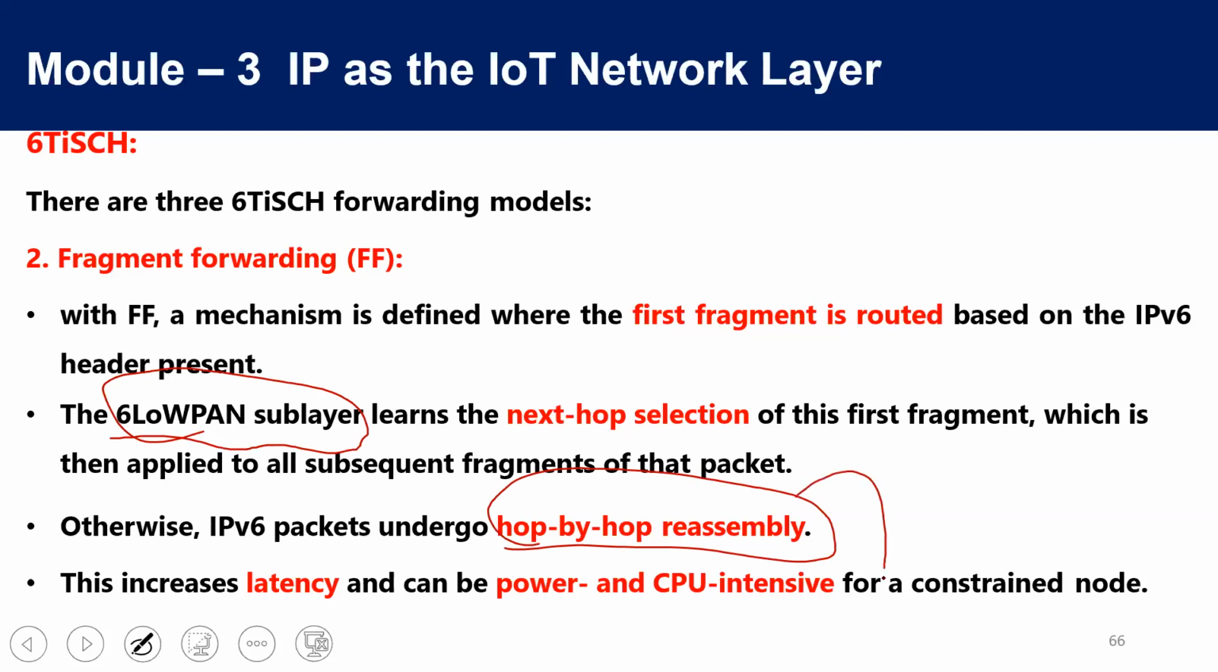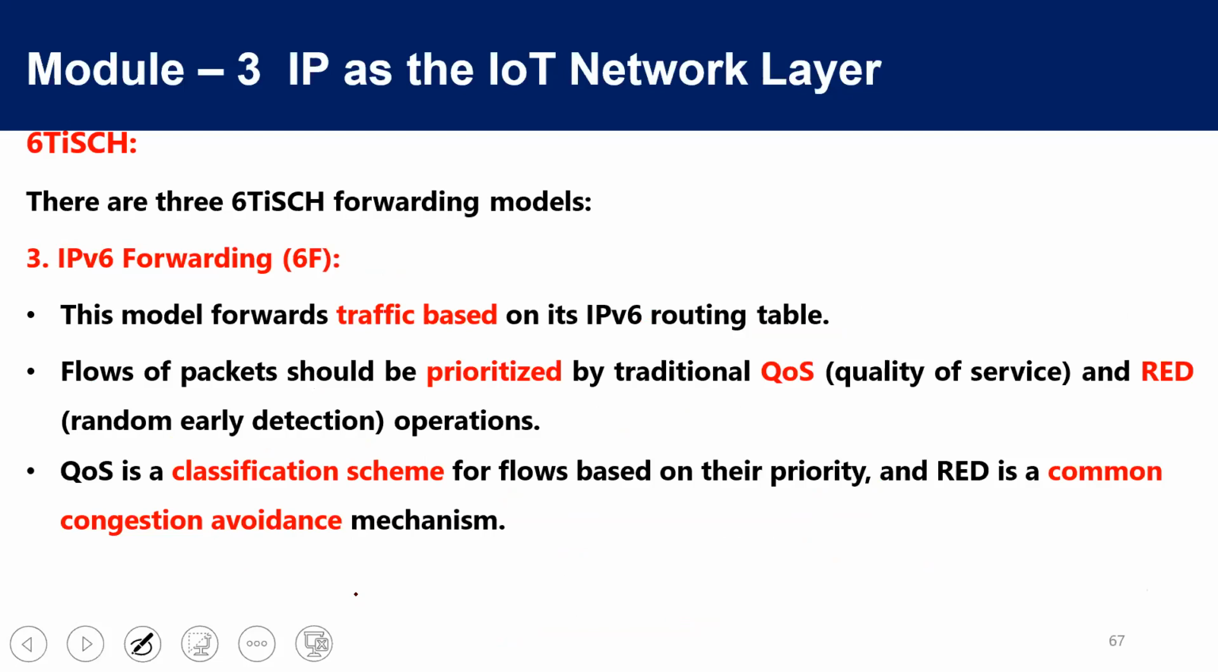If you go for reassembling at the next hop, it consumes a lot of power and it involves latency. So it is better to avoid reassembling at the intermediate nodes. You send all the fragments, and only at the destination node you reassemble these fragments. This is fragment forwarding.